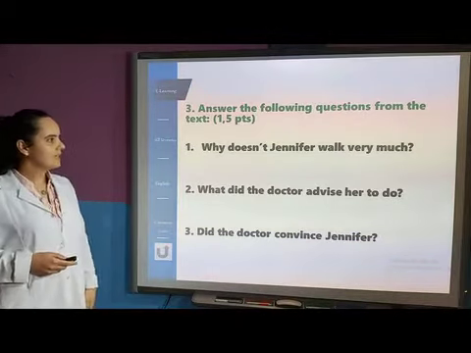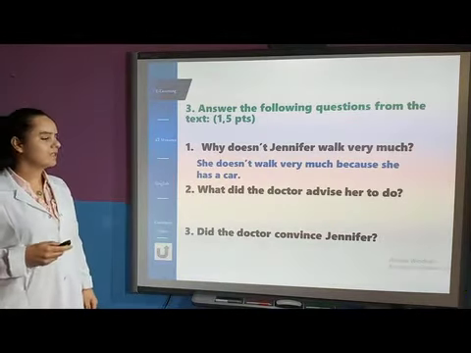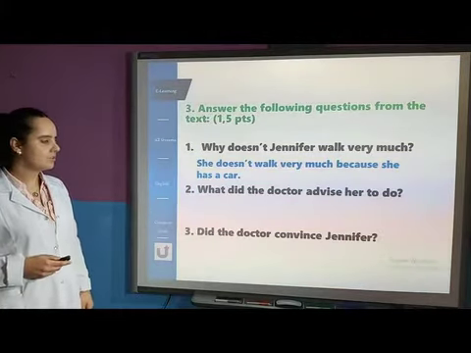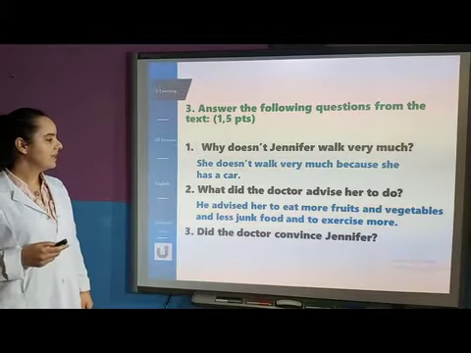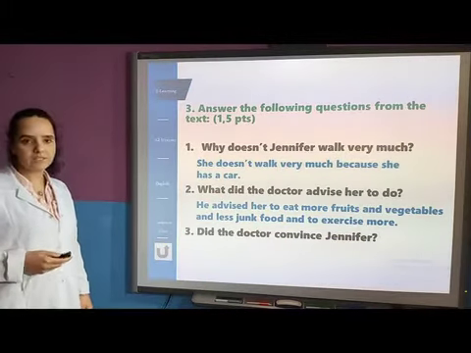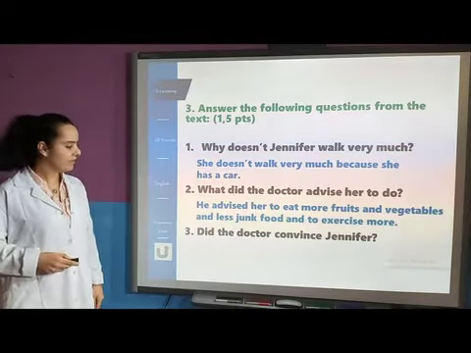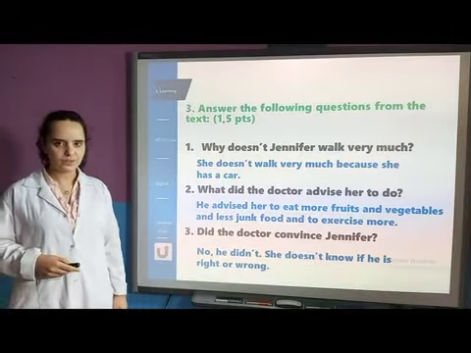So 1, why doesn't Jennifer walk very much? She doesn't walk very much because she has a car. Number 2, what did the doctor advise her to do? He advised her to eat more fruits and vegetables and less junk food and to exercise more. Number 3, did the doctor convince Jennifer? No, he didn't. She doesn't know if he is right or wrong.